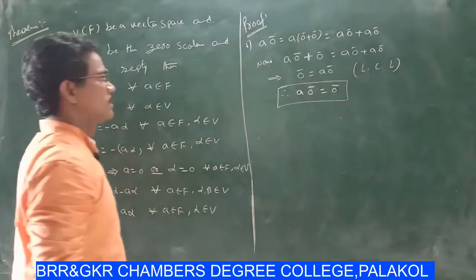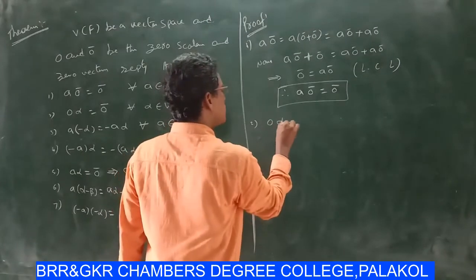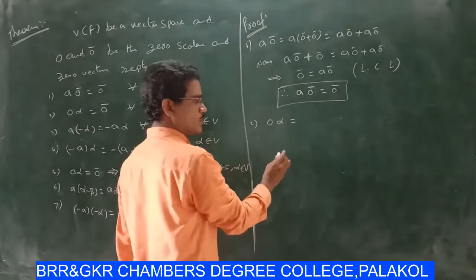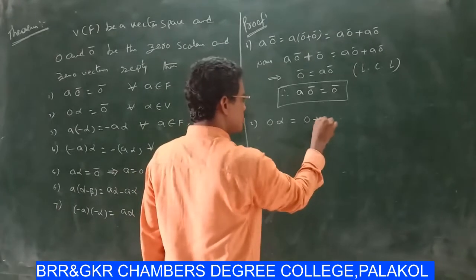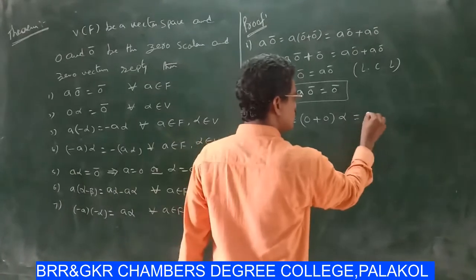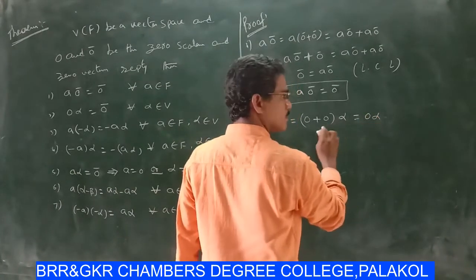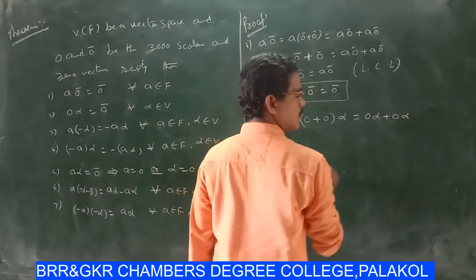Okay. Next, second one: 0 alpha equal to (0 plus 0) whole into alpha. By distributive law, this is 0 alpha plus 0 alpha.